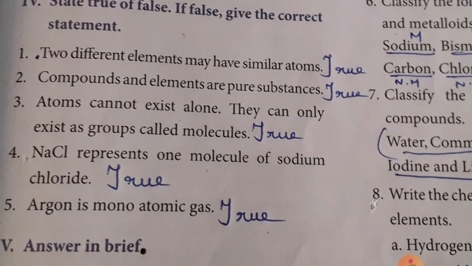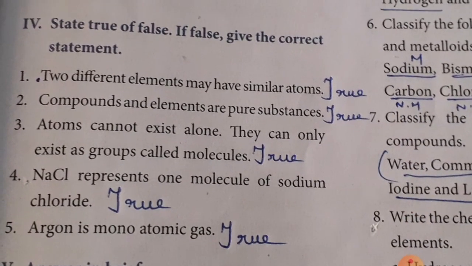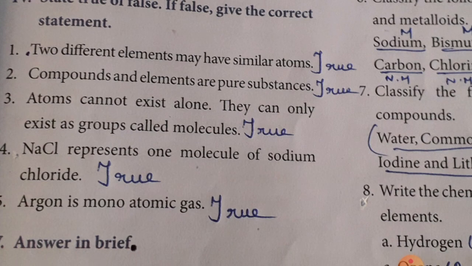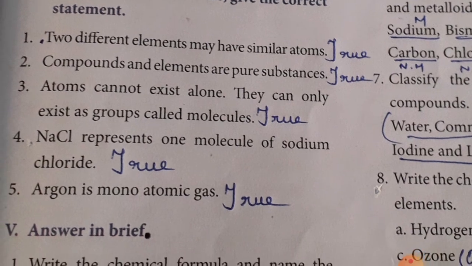See the Roman numeral 4, children. True or false? First one, two different elements may have similar atoms. True. And compounds and elements are pure substances, so this statement is also true. Third one, atoms cannot exist alone; they can only exist as groups called molecules. The statement is true.